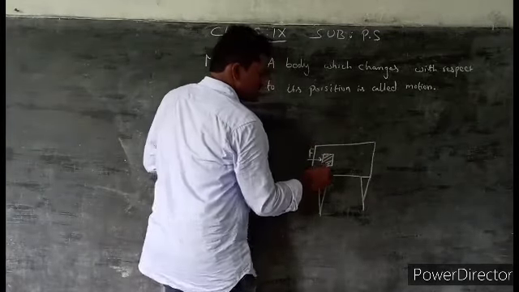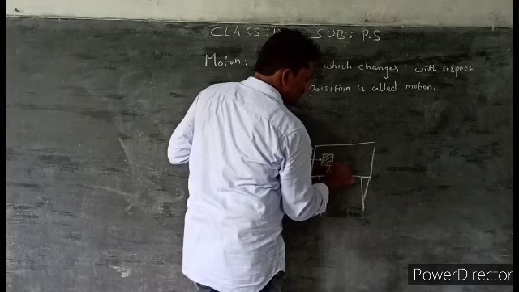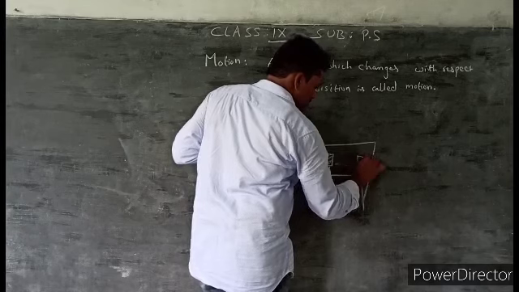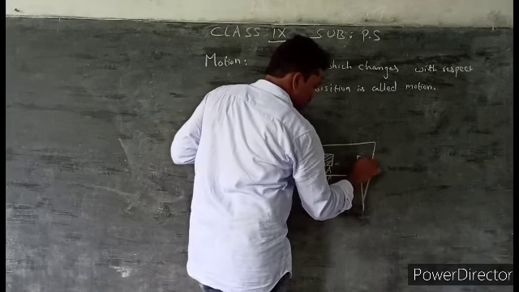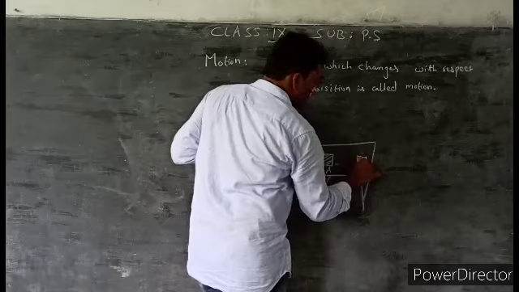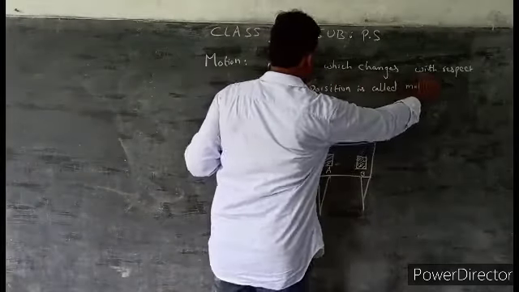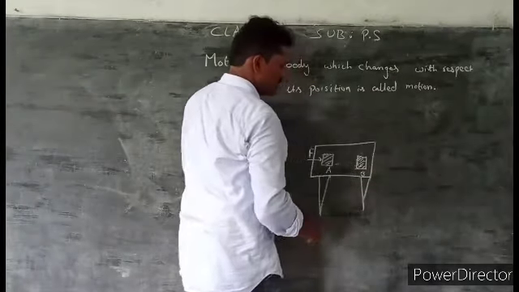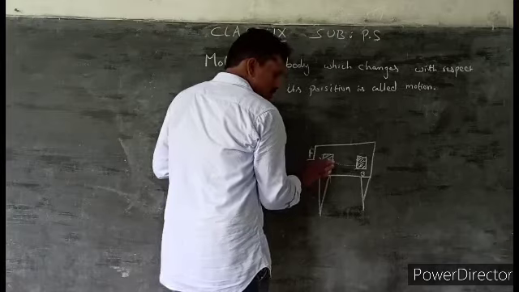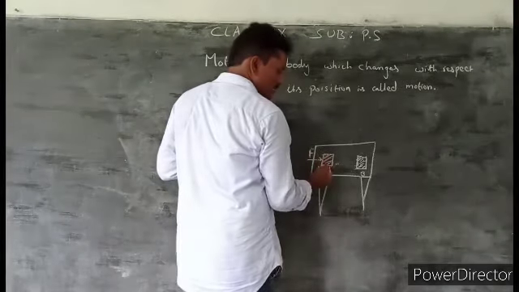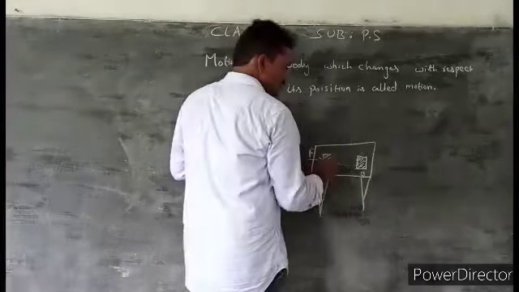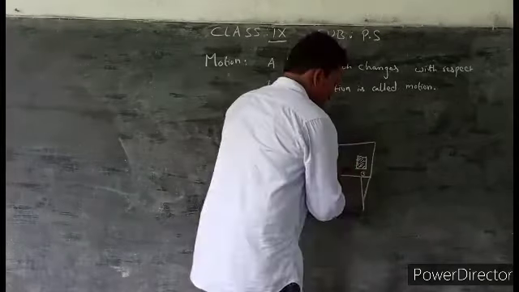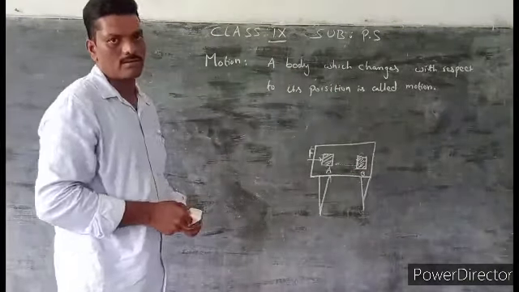Now we apply some amount of force on it. What happened here, sir? The wooden block moves in the direction of the applied force to reach point B. So a body which changes its position is said to be in motion. Here the body was in a resting position. When an external force is applied on it, the wooden block changes from one place to another. That wooden block is in motion.